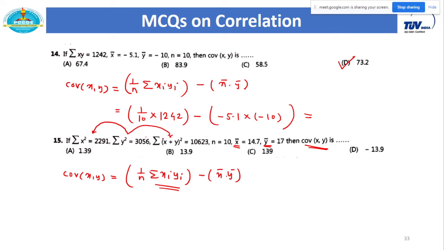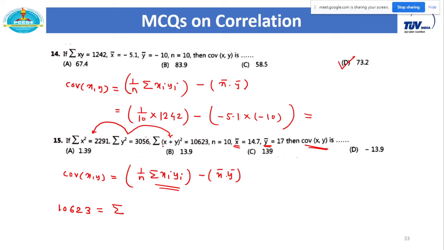How do we do this? Anyone? X bar is given, y bar is given. We only have to calculate the summation of xi yi from these three given things: summation x square, summation y square, and summation of x plus y whole square. Yes, anyone? What is given? It is x square plus y square plus 2xy, this relation.